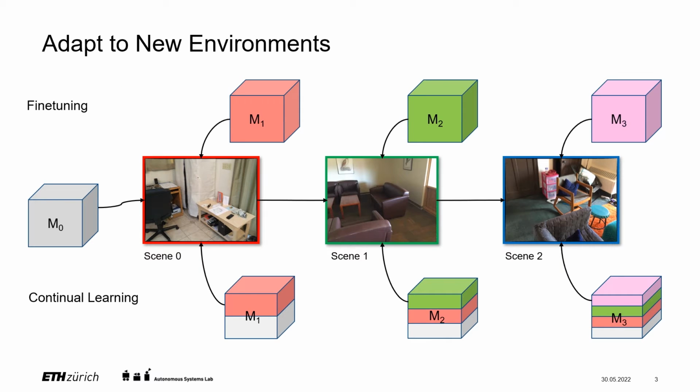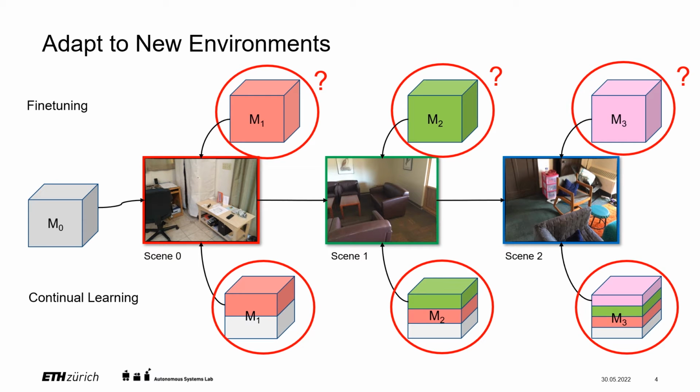To adapt to new scenes, one idea is fine-tuning, which trains the network only on the new data. However, its performance on previous scene samples will degrade drastically due to a phenomenon called catastrophic forgetting. To mitigate this problem, we explore continual learning in semantic segmentation, which aims at learning the new knowledge while also preserving the old knowledge in a fully self-supervised manner. But how can the model get new training data from the new environments in a self-supervised way?